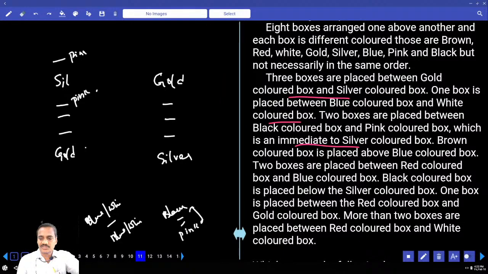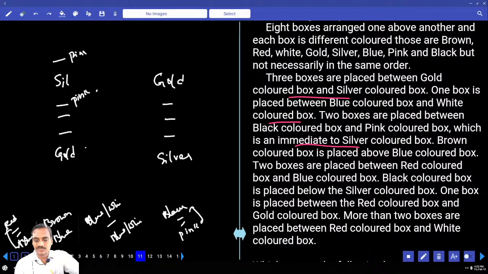And brown colored box is above blue colored box. Now this brown is above what? Above blue colored box. And 2 boxes between red and blue colored box. Now in between red and blue, how many must be there? There must be exactly 2 in between red and blue in any order. Red and blue, there are 2 boxes.